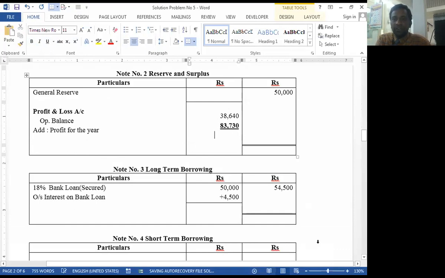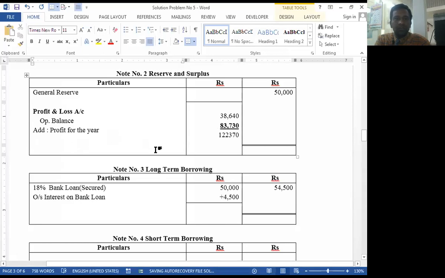So total profit is, yes, 38,640 plus 83,730. Yes, what is the total? 38,640 plus 83,730. Okay, 1,22,370.